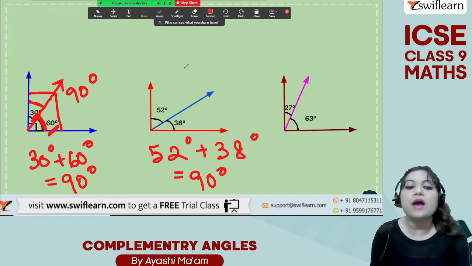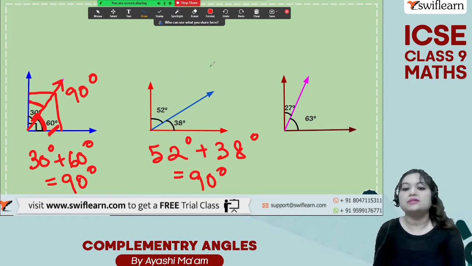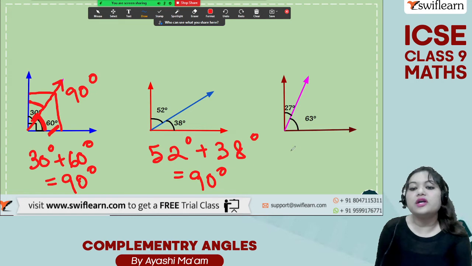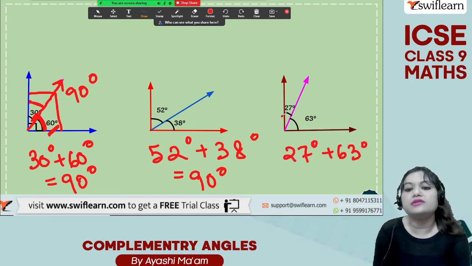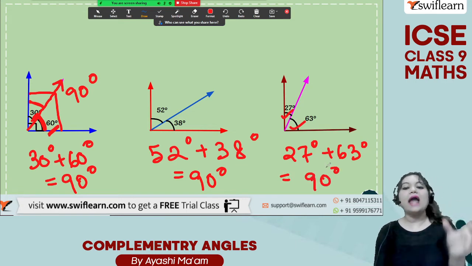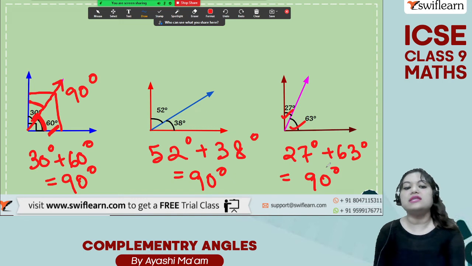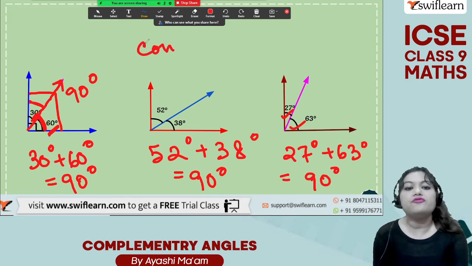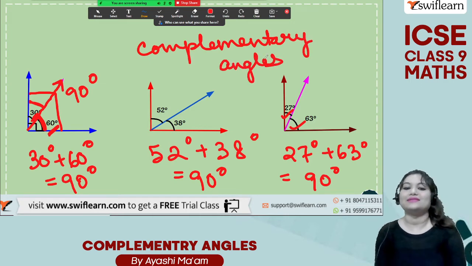इसका मतलब ये भी आपका हो गया कॉम्प्लीमेंट्री एंगल्स. Okay, in the third figure also 27 degree plus 63 degree, if we add these two angles, then also you will get 90 degree. So we are adding the two angles and we are getting the answer as 90 degree. Therefore these are all examples of complementary angles.